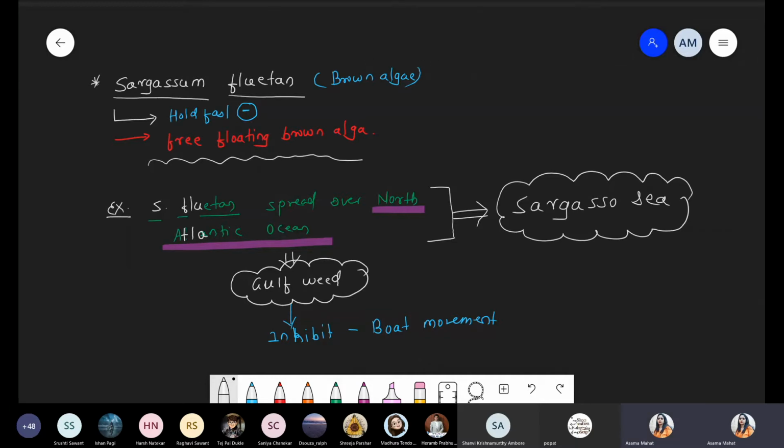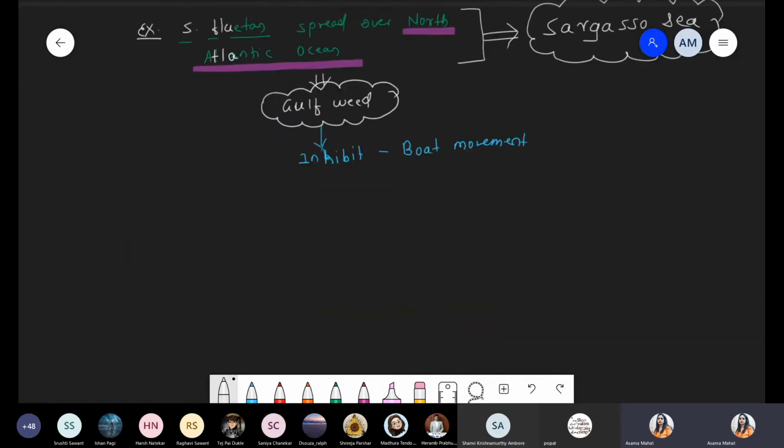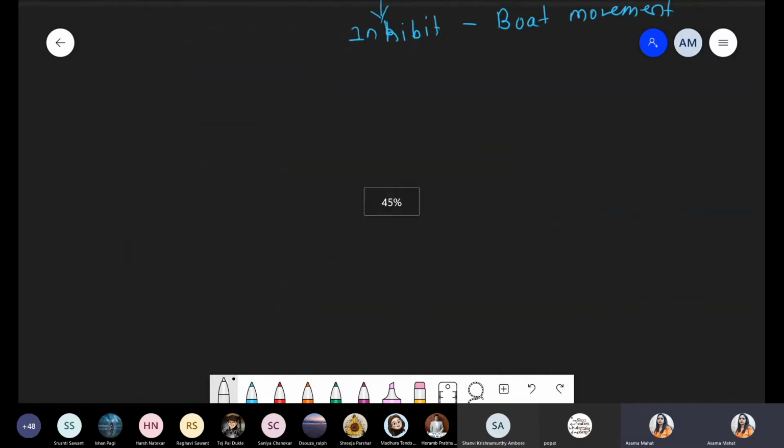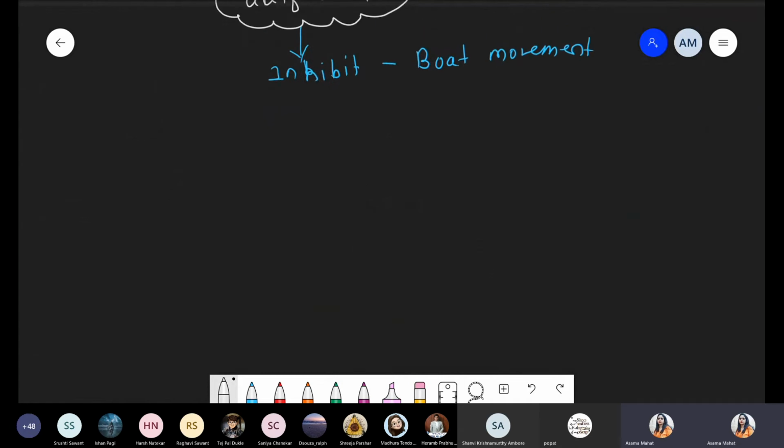So for the next part, we are taking more specific examples. The differentiation part is over. Now we are taking some special conditions, like we saw in Kingdom Monera, where we discussed special conditions with respect to blue-green algae and mycoplasma. Similarly, here we are talking about some special conditions.